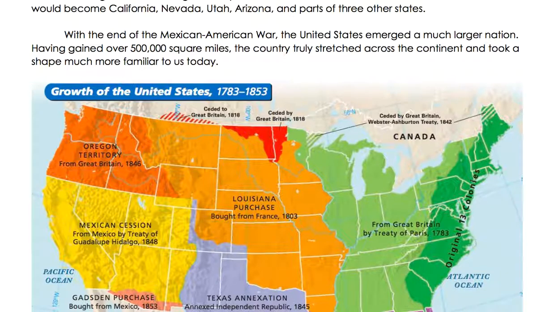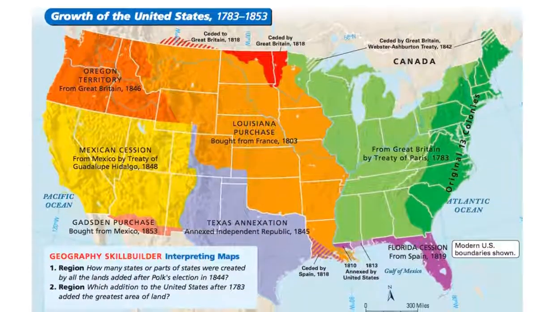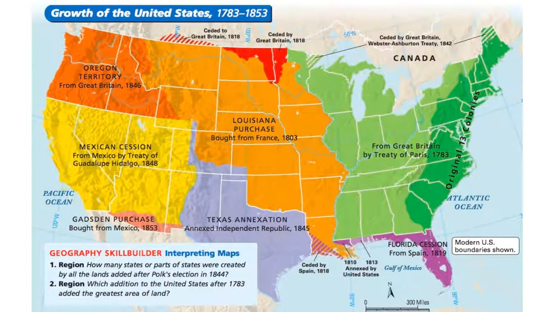Having gained over 500,000 square miles, the country truly stretched across the continent and took a shape much more familiar to us today. This map shows the different pieces of territory that were acquired by the United States. Take a look at the pieces that we talked about in this section.